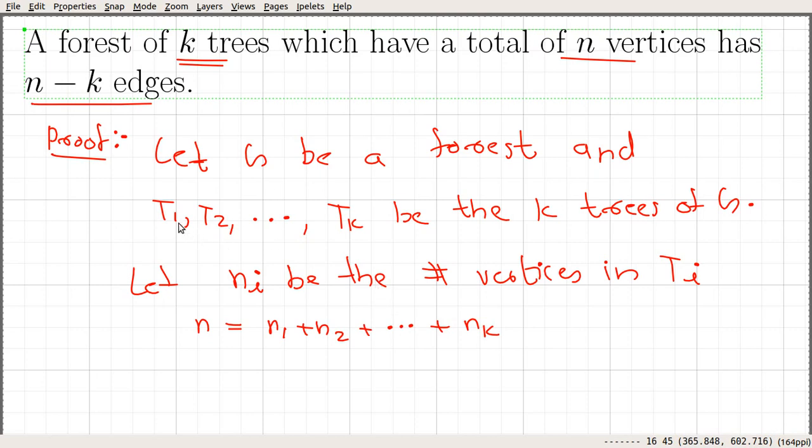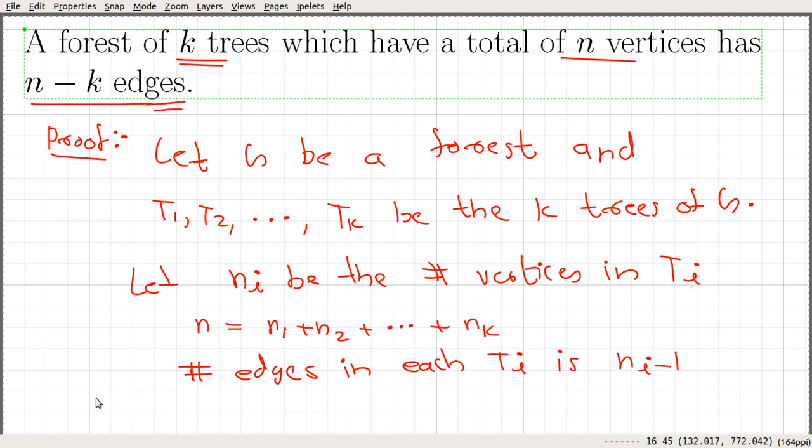And again, since these Ti's are trees, the number of edges in each Ti is Ni minus 1, because each Ti is a tree. In a tree, if it has n vertices, then it has n minus 1 edges. So the number of edges in each Ti is Ni minus 1. So that's what we are asked to prove.